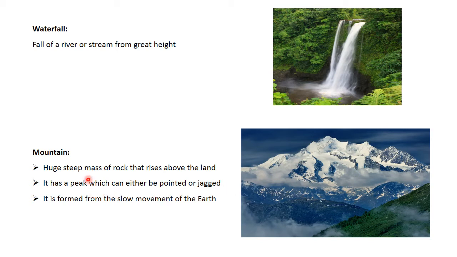The next is mountains. A huge steep mass of rock that rises above the land. It has a peak which can either be pointed or jagged. It is formed from the slow movement of the earth. So, how can a mountain form? Tectonic plate movement under the earth's surface can create landforms by pushing up mountains and hills.